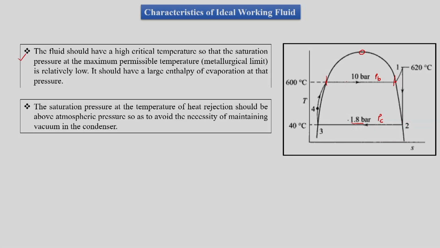So cooling water will be used to take the heat, and cooling water will be at room or atmospheric temperature, in the range of 30 degrees Celsius.